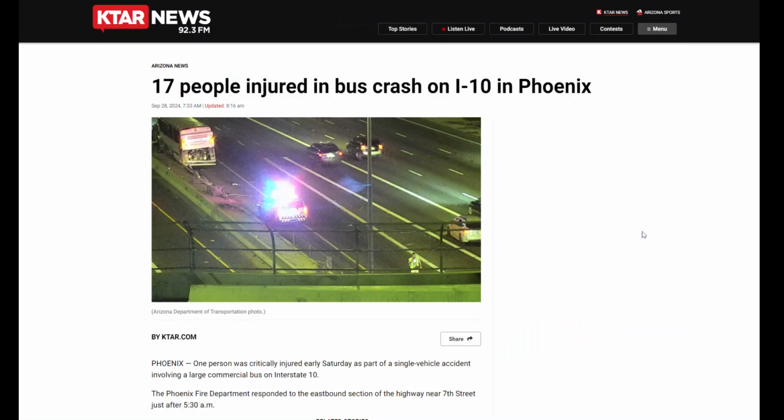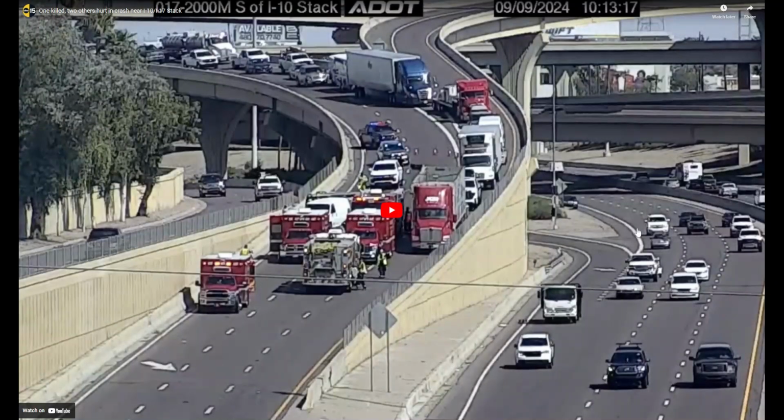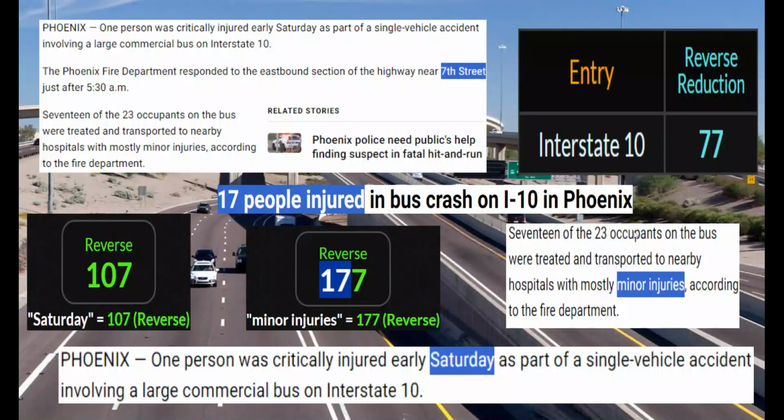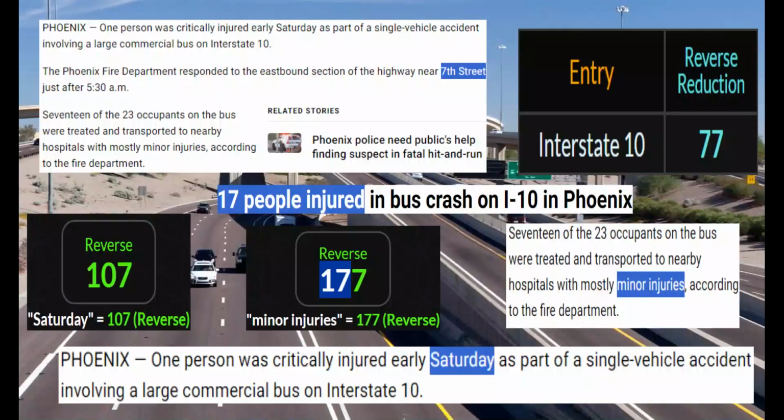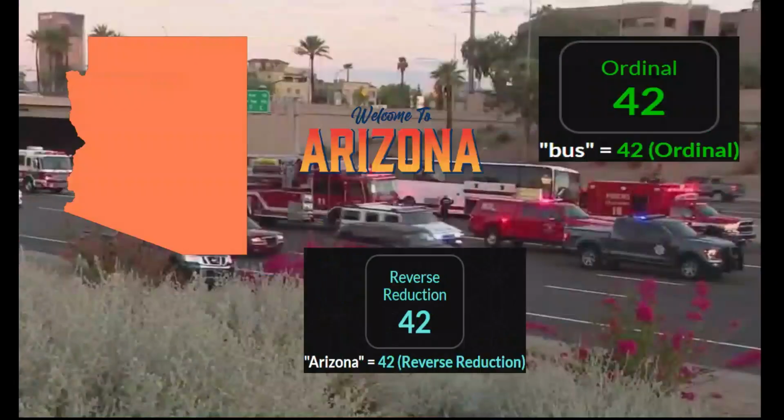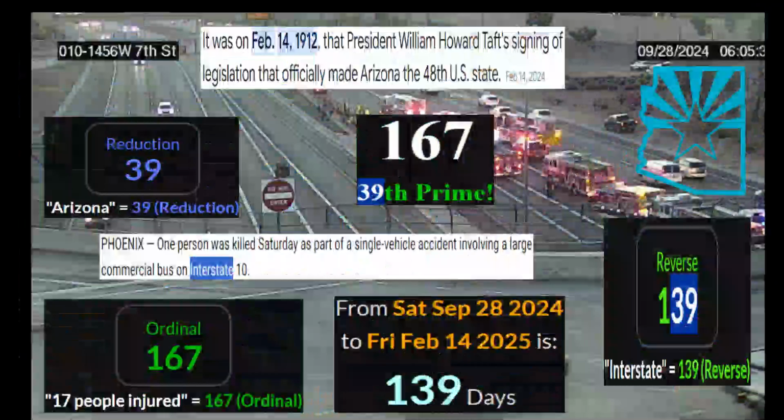So again, I'm not saying that crashes don't happen, but what is going on with those numbers? That was the wrong video again, by the way. I'm glad I caught that. But yeah, look, what's going on with these numbers here? And that's amazing, right? And 167, remember we had that 67 as well with the 19th prime. So you get 67 right there, and 167 with 17 people injured.